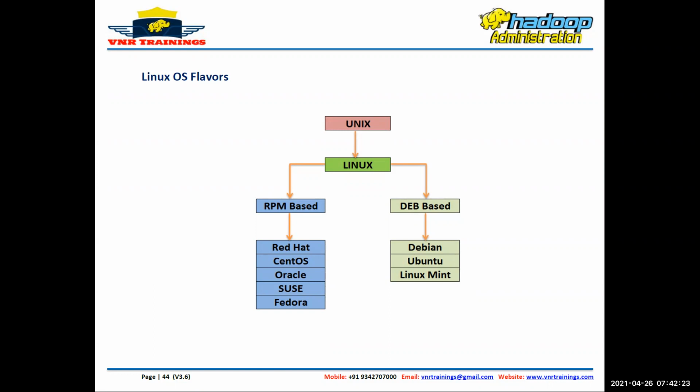In the same way, if you see Red Hat and CentOS, CentOS is a subsidiary or child company of Red Hat. And if you see CentOS Linux and Red Hat Linux, almost 95% both are the same. Understood. So working on Red Hat or on CentOS, you will not feel any difference as a Hadoop admin. OS commands are 95% the same. Only the names are different: this is Red Hat Linux, this is CentOS Linux. The working commands and all are the same in both.